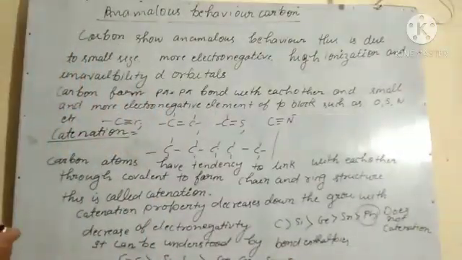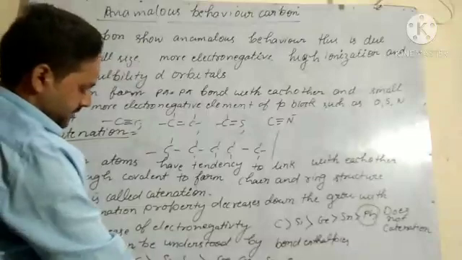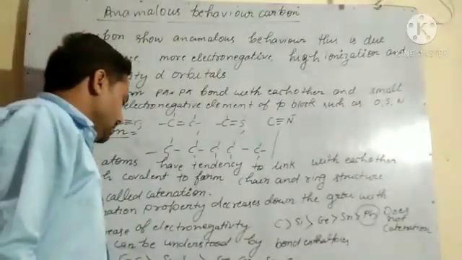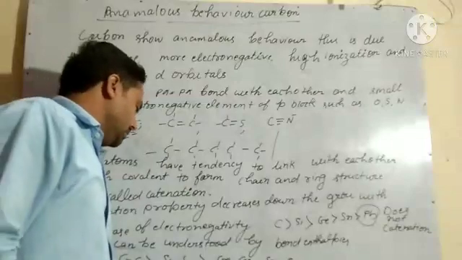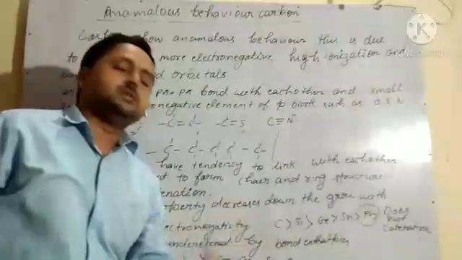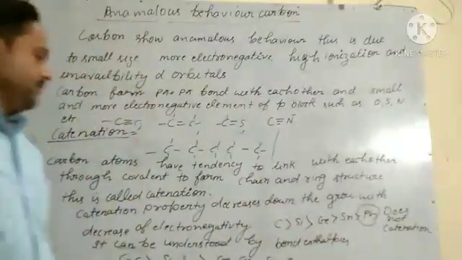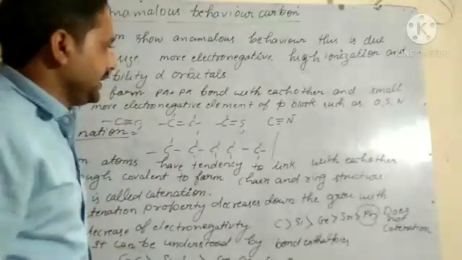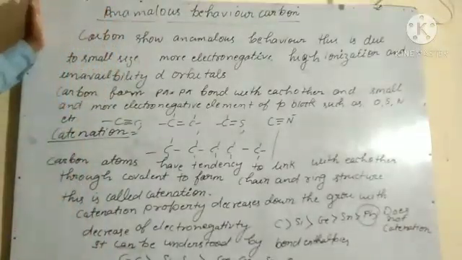What we have seen here means carbon bond enthalpy is greater than silicon bond enthalpy, silicon bond enthalpy is greater than germanium, and germanium bond enthalpy is greater than tin. So this we have discussed.